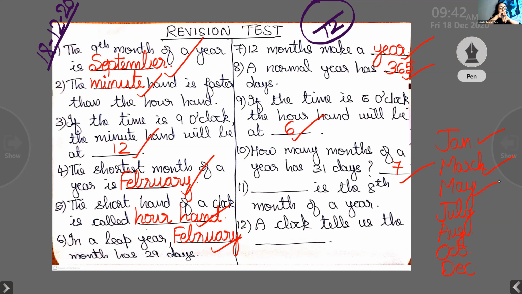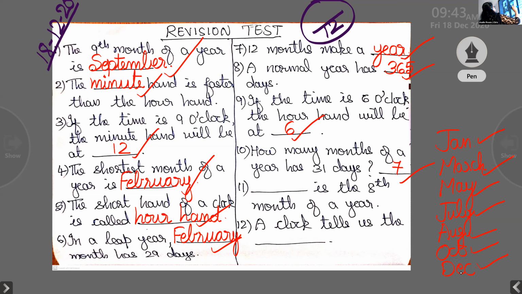June is in the middle. July is on the bone. Then after July, we will again start from here. August has 31 days. Then September is in the middle, it has 30. October 31. November is in the middle, December 31. So 1, 2, 3, 4, 5, 6, 7. So 7 months have 31 days. Okay.